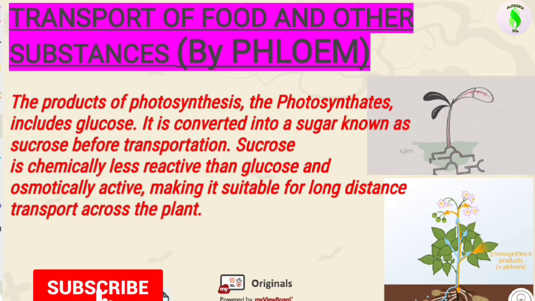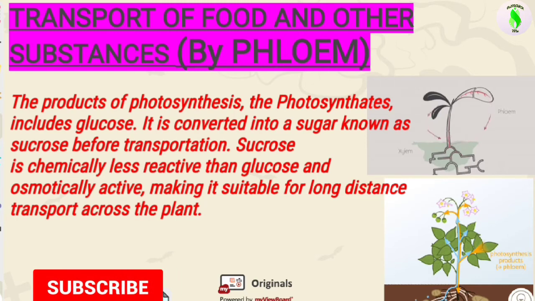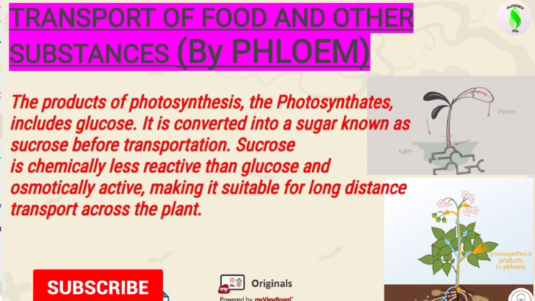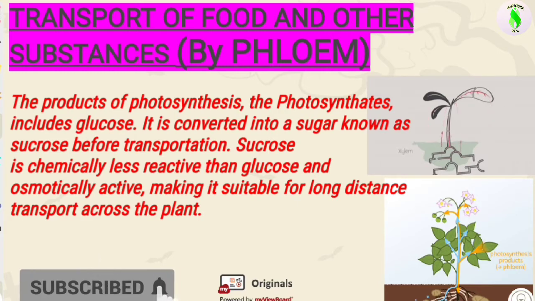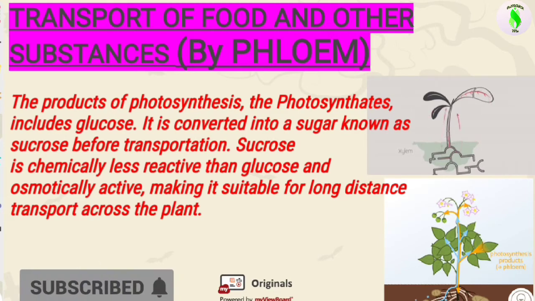And this glucose is not directly transported to the other parts of the plant by the phloem tissue. Before transportation, the glucose needs to be converted into a special type of carbohydrate, a special type of sugar, that is sucrose. So glucose is converted into a sugar known as sucrose before the transportation.